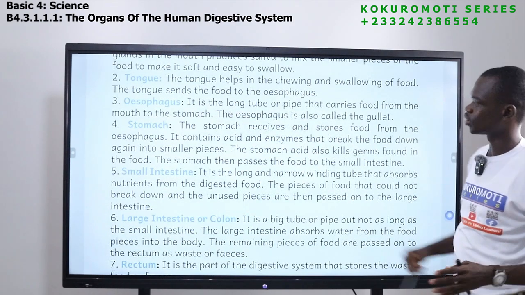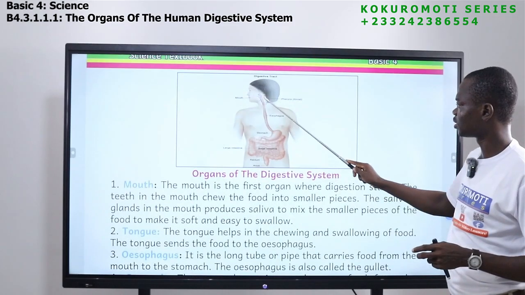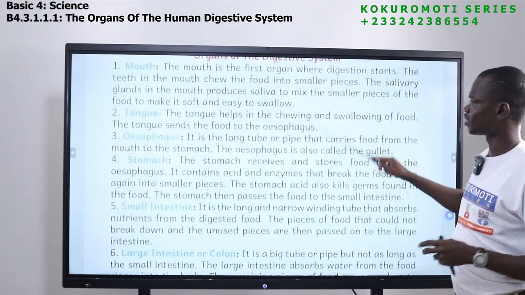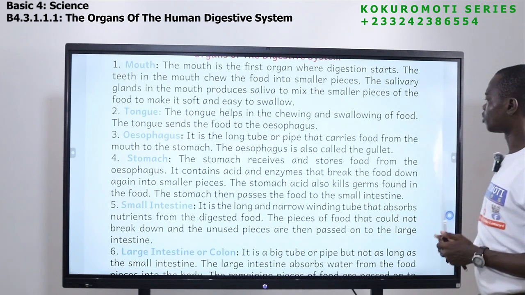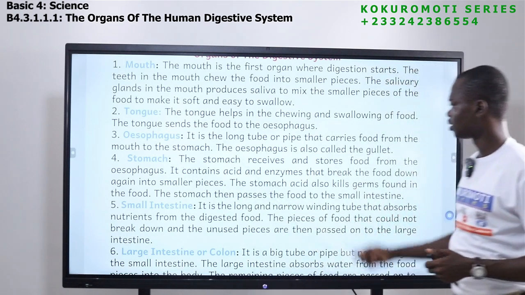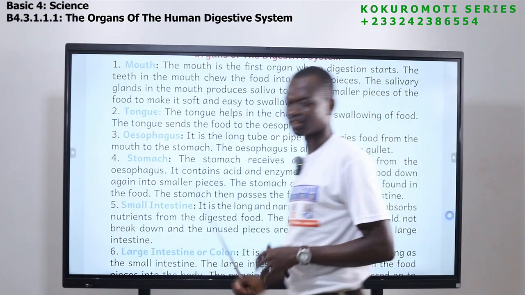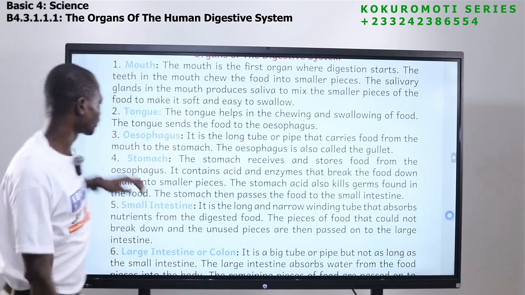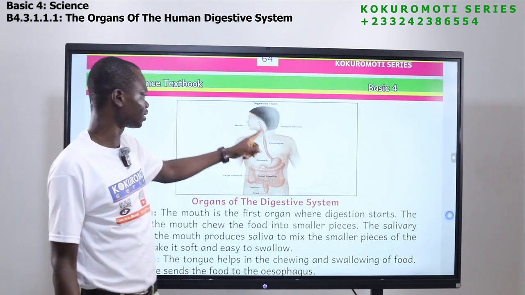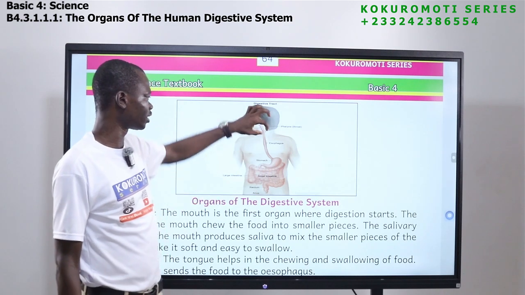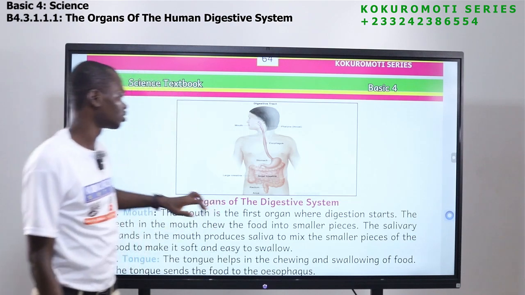Okay, now this side too is the esophagus. We have seen what the esophagus is. This long tube here. What is the function of the esophagus? It is the long tube or pipe that carries food from the mouth to the stomach. The esophagus is also called the gullet. So another name for esophagus is gullet. Now we have seen that from the mouth, the food passes here to the stomach. So it is the esophagus' duty to carry the food from the mouth to the stomach.